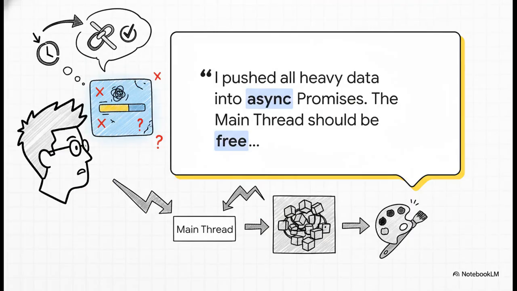Let's meet Timothy. He's a dev, just like us, and this is basically him, just baffled, staring at his screen. He's using promises, the modern standard way to handle async code. He's even tried some clever tricks to get that spinner animation to start before the heavy work kicks off. Logically, everything he's done should work perfectly, but it doesn't.